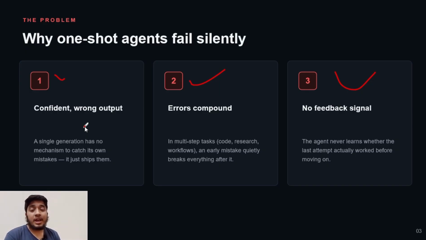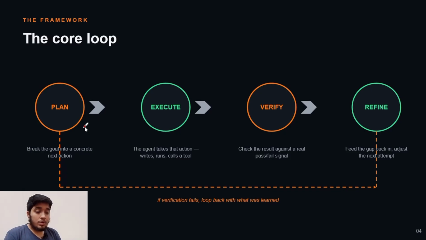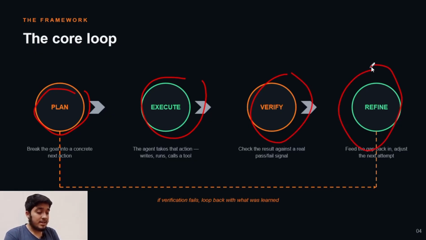We tell OpenCode to create an image and add these themes, and it will create a simple post for you. But if you use some technical details with the help of ChatGPT, it will create a better version of this post. So the core loop is to plan, then execute, verify, and at the last it refines it.